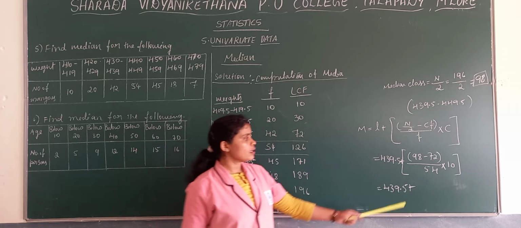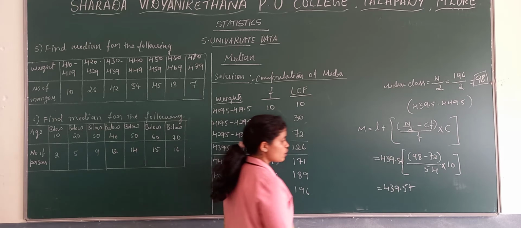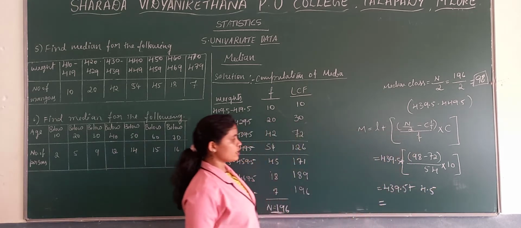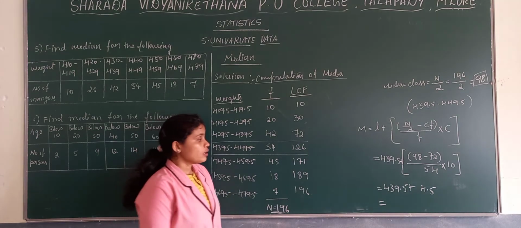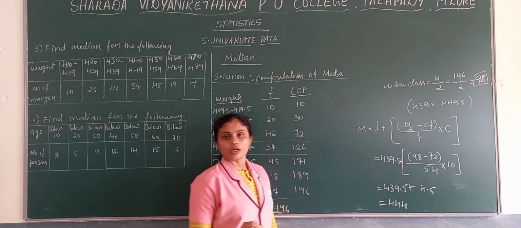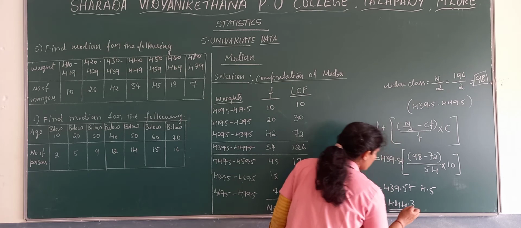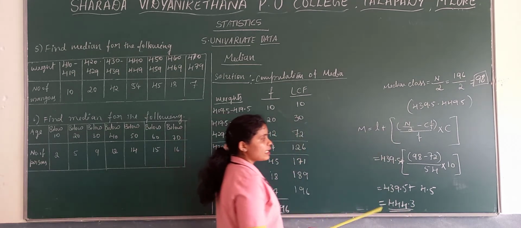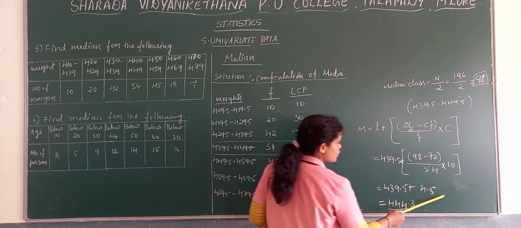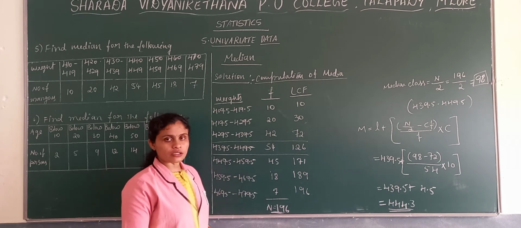Now solve the bracket. When we solve the bracket, we get 4.5. Now when you total it, you get 444.3. This is the median. Here, 98 minus 72 into 10 divided by 54, so when we solve the bracket, we get 4.5. This is about when you get inclusive class intervals.